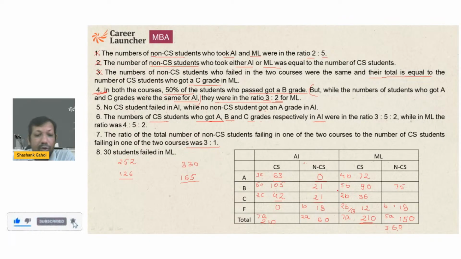Grade B. So what is the remaining number? That is 165. Out of 165, the ratio of A and C is what? 3 is to 2. So I'm going to break 165 into 3 is to 2. So this becomes 99 and this becomes 66. 3 by 5 of 165. So basically it becomes what? 27, and it becomes what? 30. So our table is full.